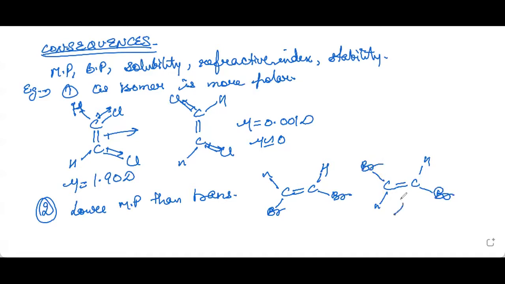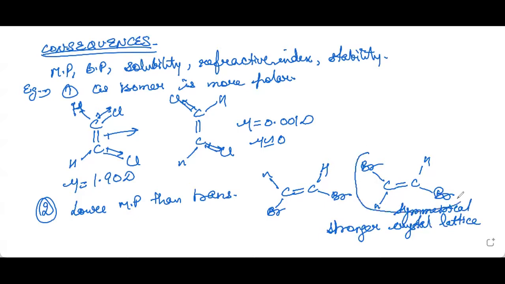Now this is a more symmetrical structure. If this structure is more symmetrical, this means it will be making a stronger crystal lattice. So it will be difficult to break the crystal lattice of the trans form because of its symmetrical structure. So this is the second consequence.